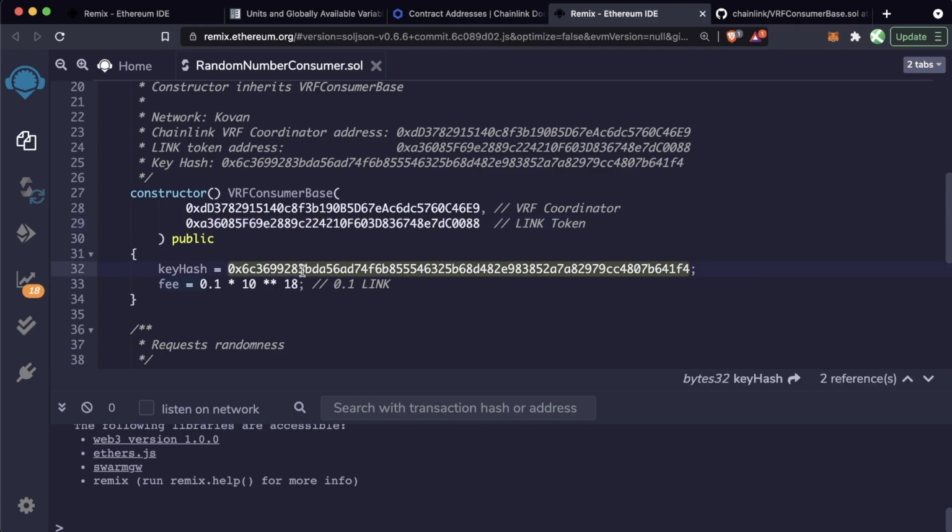And then we also have a key hash and a fee defined inside of this constructor as well. The key hash uniquely identifies the Chainlink node that we're going to use, and the fee is how much link we're actually going to pay to the Chainlink node for delivering us this random number.